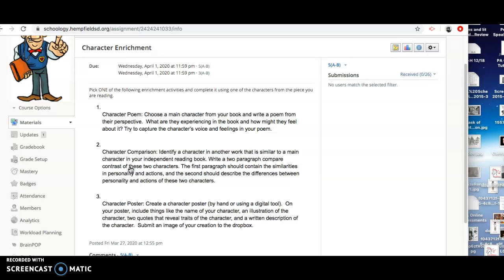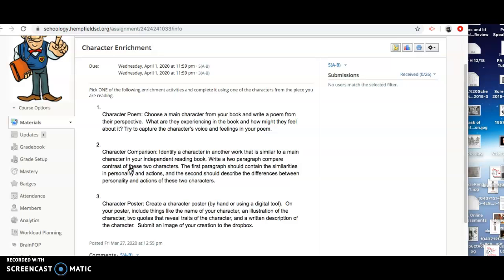Two, a character comparison. You could identify a character in another work. That could be a book, TV series, or movie. Really open up to what you think of as a character. It should share similarities with the main character in your independent reading book. Write a two-paragraph compare and contrast of these two characters. The first paragraph should contain the similarities in personality, actions, and appearance. And the second should describe the differences in personality, actions, and appearance of these two characters.